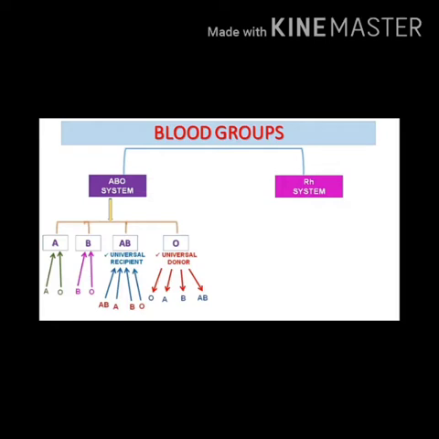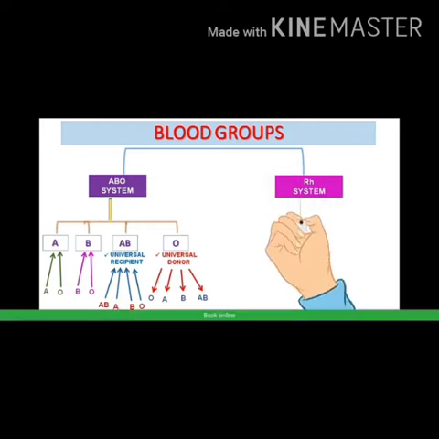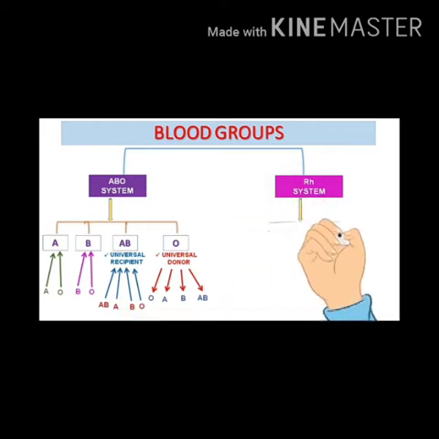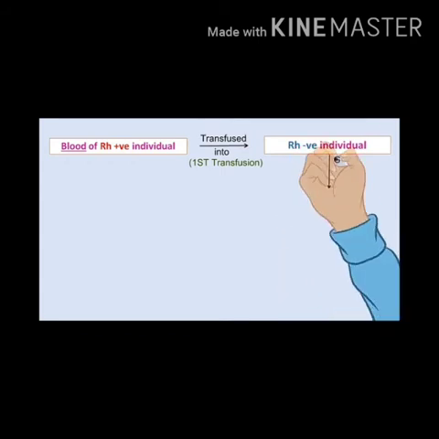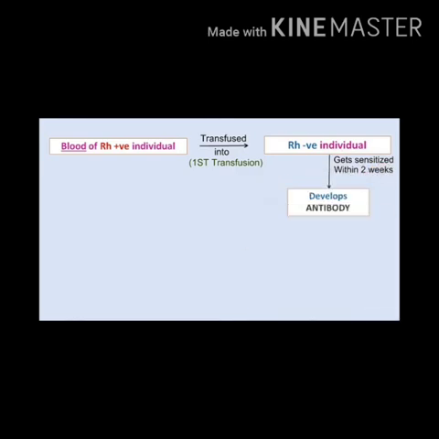Actually, the Rh factor was first discovered in the rhesus monkey, and it is found in 85% of the white population and 93% of the Indian population. A person is said to be Rh positive if their RBCs contain Rh antigen, and Rh negative if they have no Rh antigen on their RBCs, right?